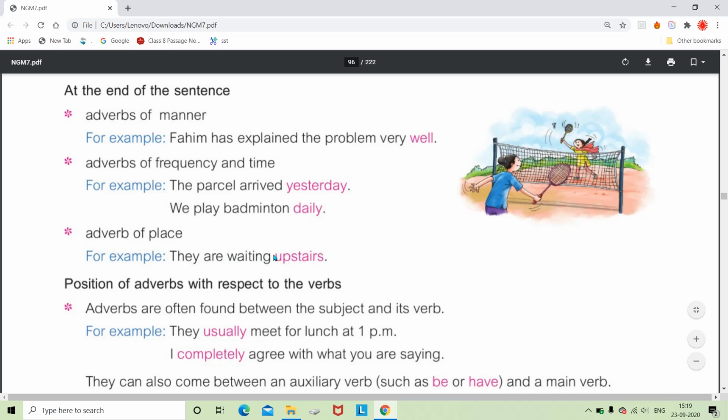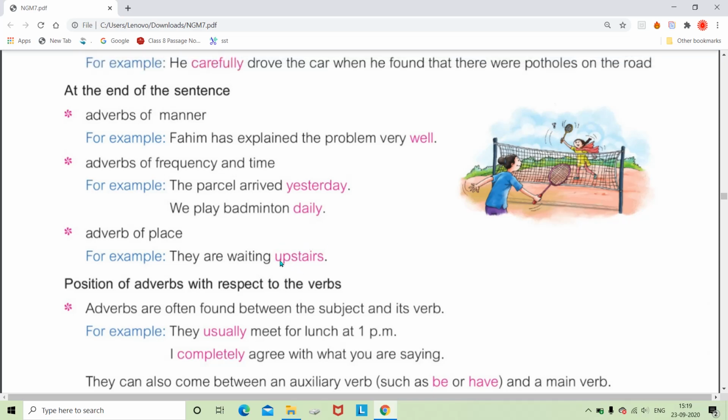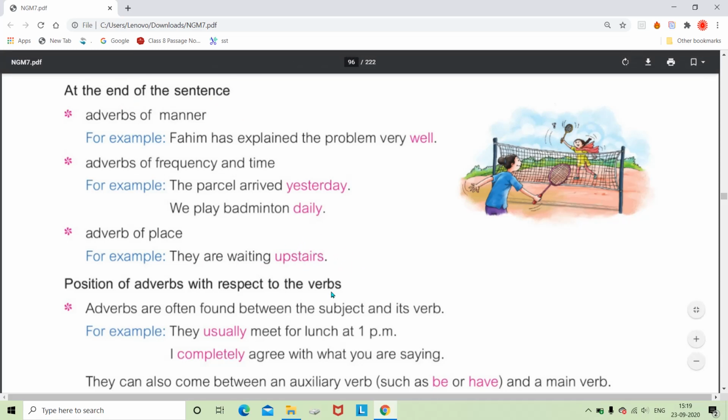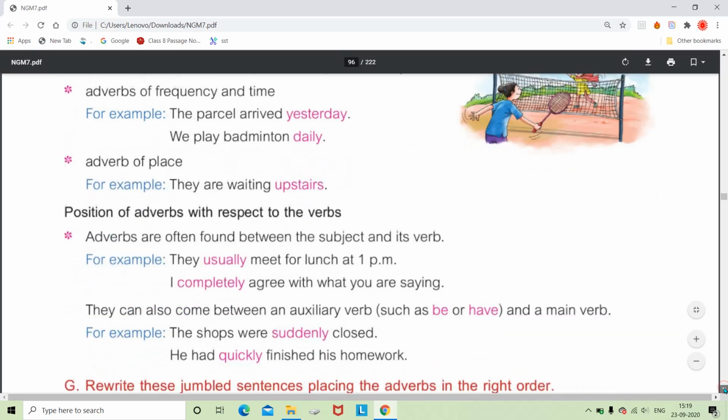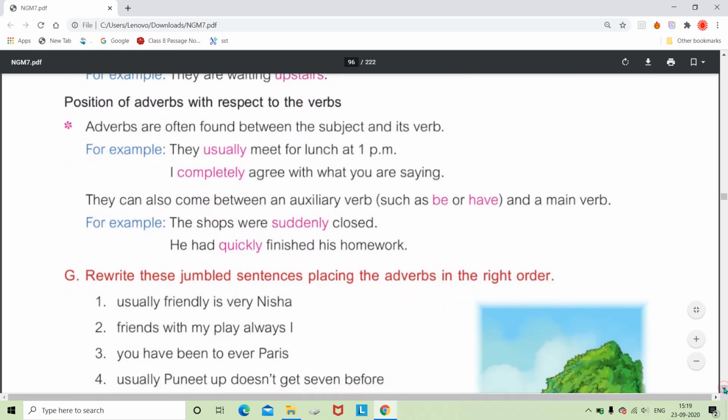They are waiting upstairs, they are waiting at the railway station, they are waiting at the zoo. So all these adverbs which show the place are used mostly at the end of the sentence. So these are the positions which we need to understand. Some are used in the beginning, some in the middle of the sentence, and some at the end. So now, positions of adverbs with respect to the verbs.